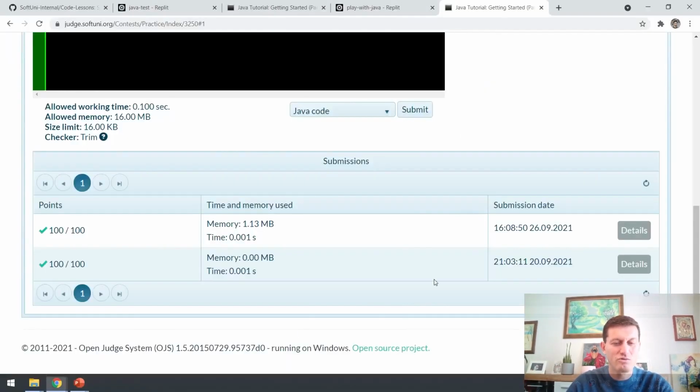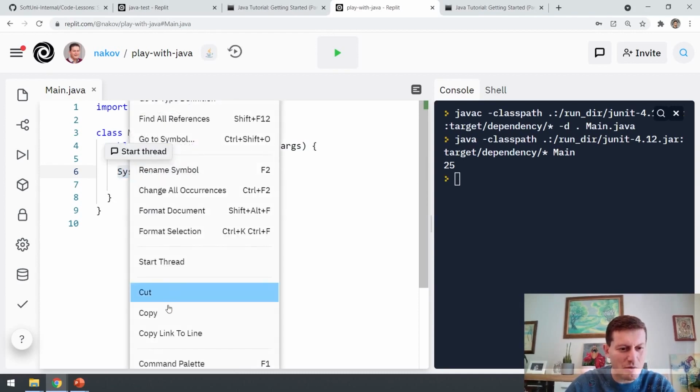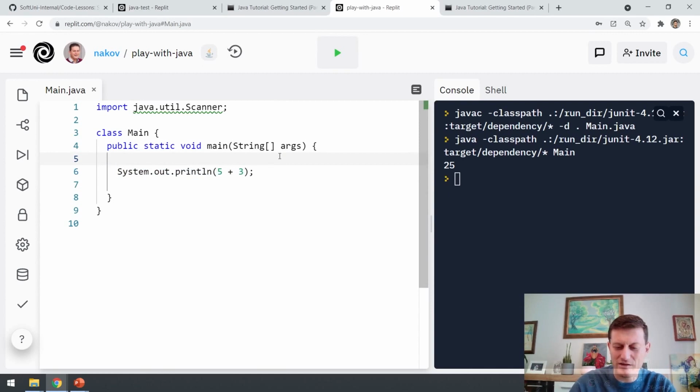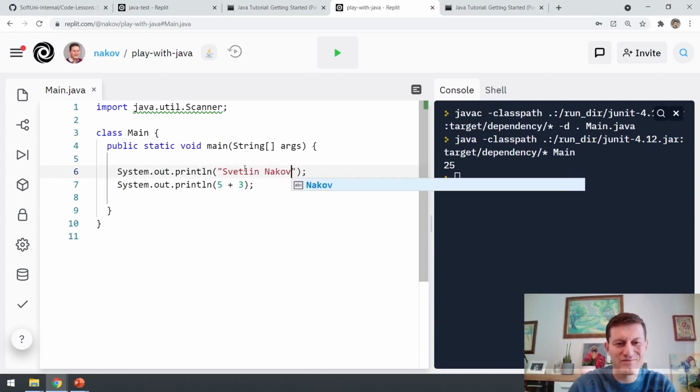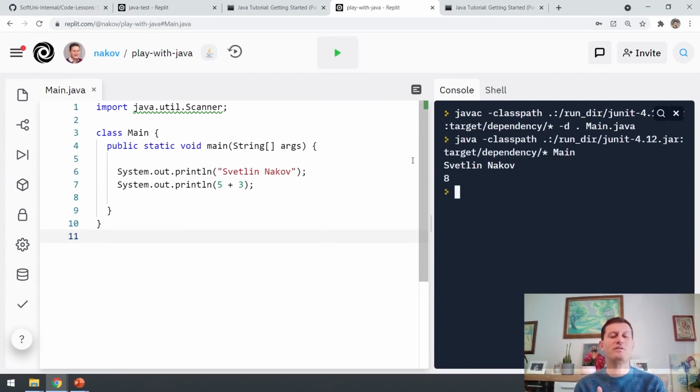To solve this problem, I will print 5 plus 3, but I will need another command: copy, Control V, paste, and I will print my name, which is Svetlin Nakov. Okay, let's run it and see what the output will be. It will print Svetlin Nakov on the first line and 8 on the second line.